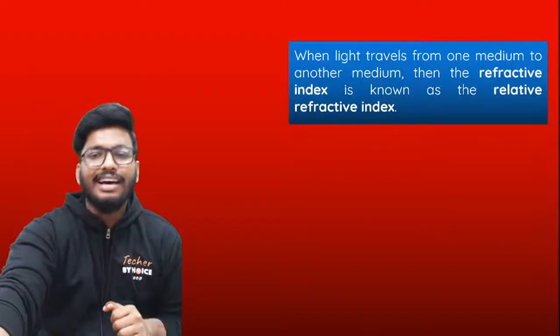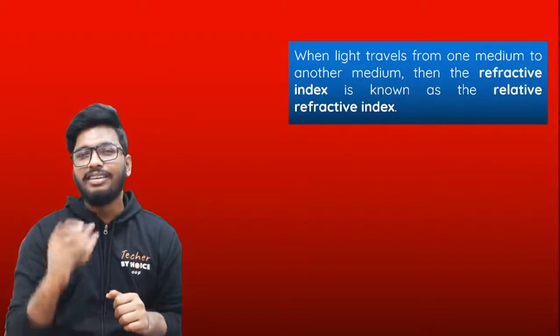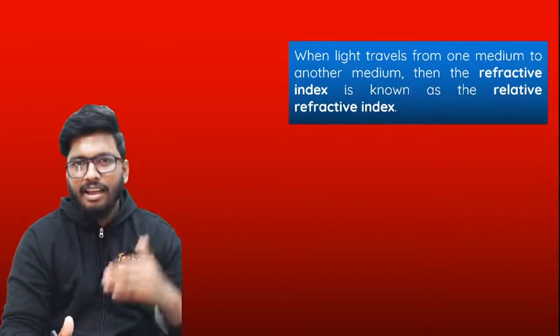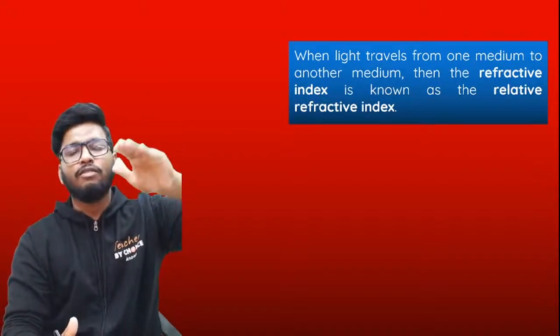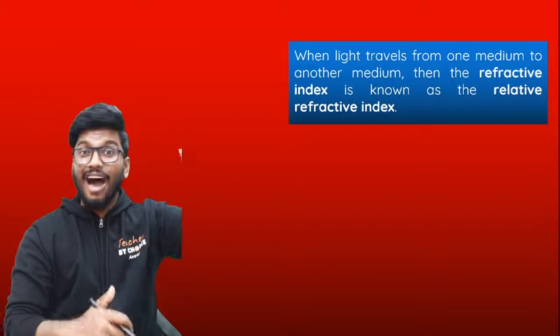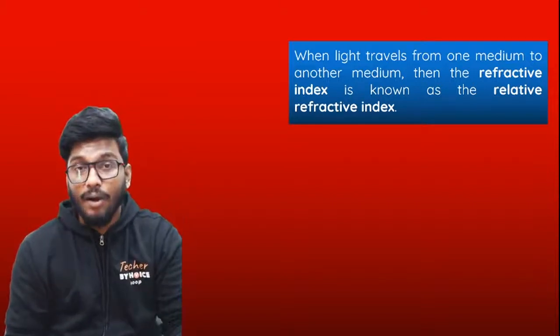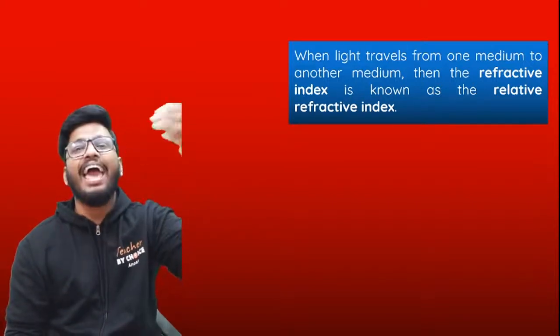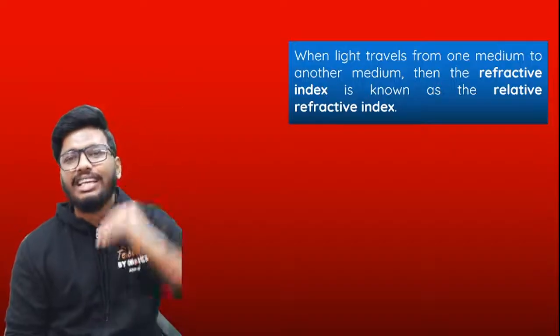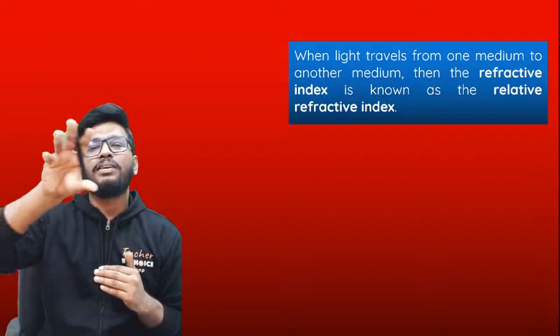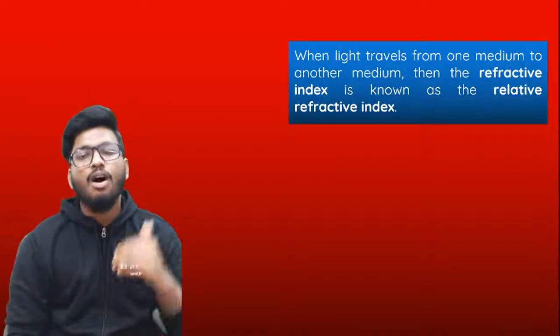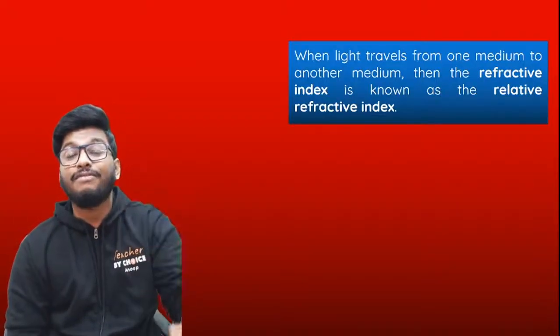Relative refractive index is nothing but the ratio of speed of light in one medium with respect to the speed of light in another medium. Not vacuum. Let's say that a ray of light is traveling from air into glass or from glass into water. So the speed of light in glass divided by the speed of light in water would give you the relative refractive index.